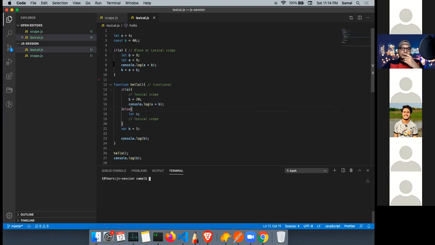No, right? Because let and const have lexical scope. So when I declare let, it doesn't hoist. So it will be limited here only, and it will override the variables from global. So it will give me the output 18, 24, 5, 40. Correct? Okay.